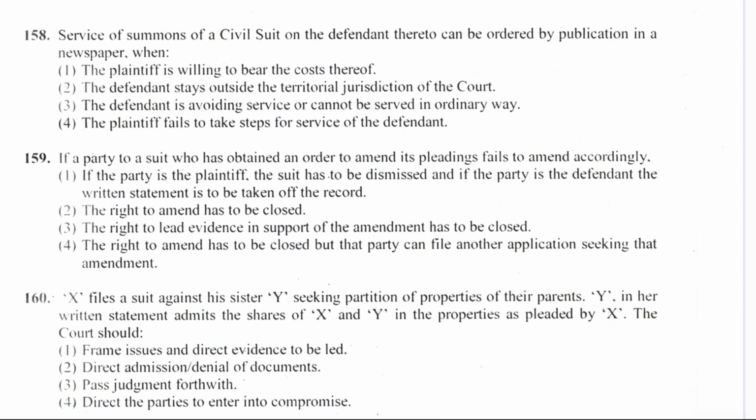Question number 158. Service of summons of a civil suit on the defendant thereto can be ordered by publication in the newspaper when the plaintiff is willing to bear the costs thereof. Option 2, the defendant stays outside the territorial jurisdiction of the court. Option 3, the defendant is avoiding service or cannot be served in the ordinary way. Or option 4, the plaintiff fails to take steps for service of the defendant. The right answer is option 3.